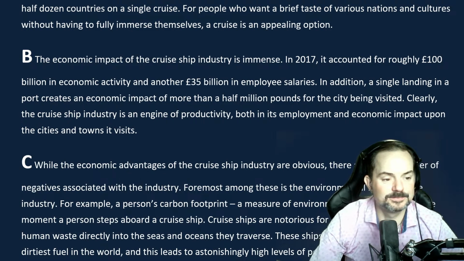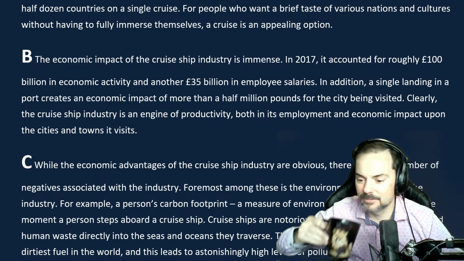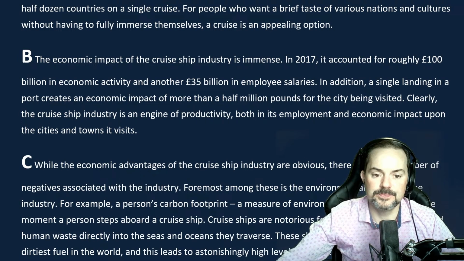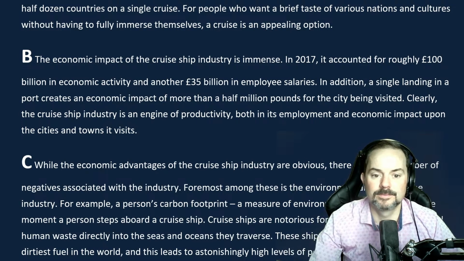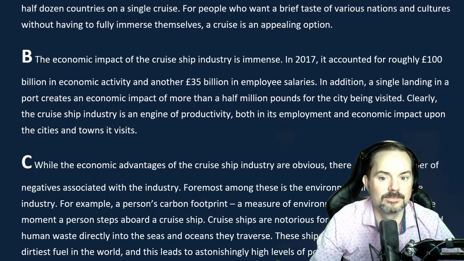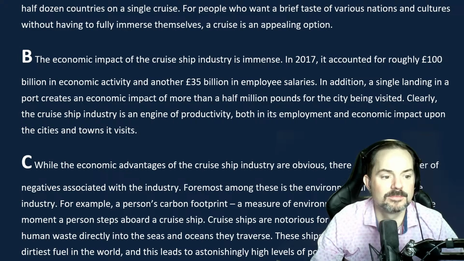So the economic impact of the cruise ship industry is immense. In 2017, it accounted for roughly 100 billion pounds sterling in economic activity, another 35 billion pounds sterling in employing salaries.